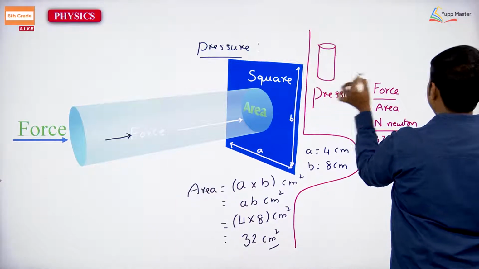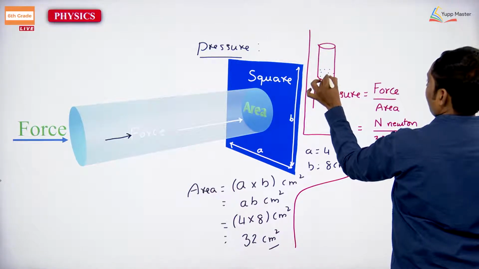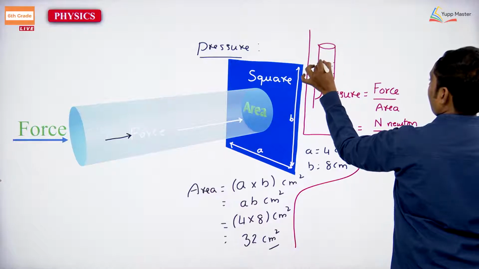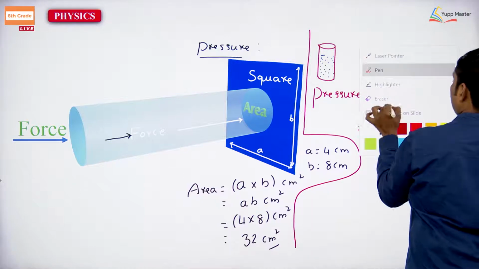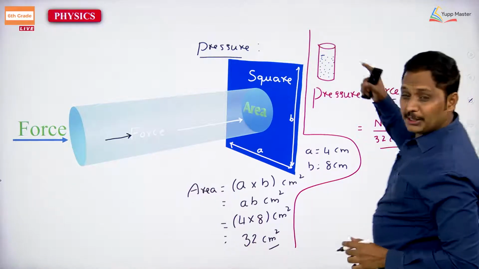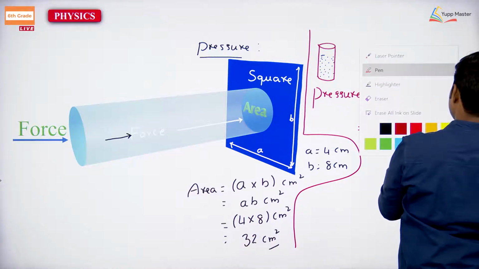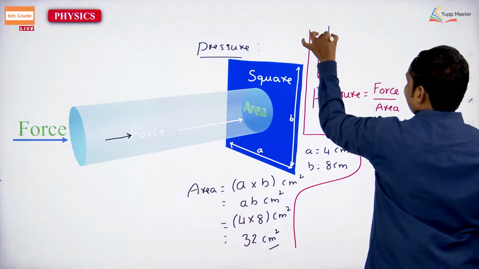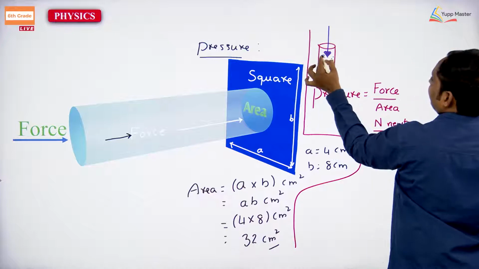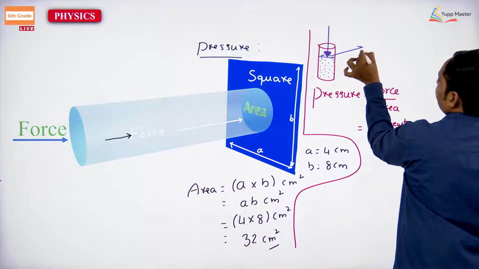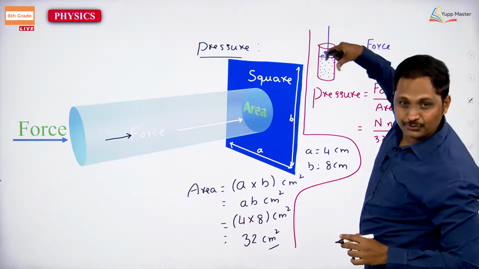It has been filled with water. Due to the atmospheric pressure, there exists a force just on this layer.